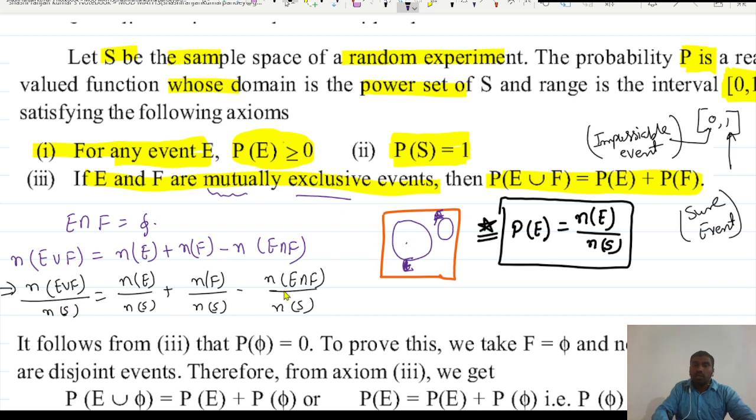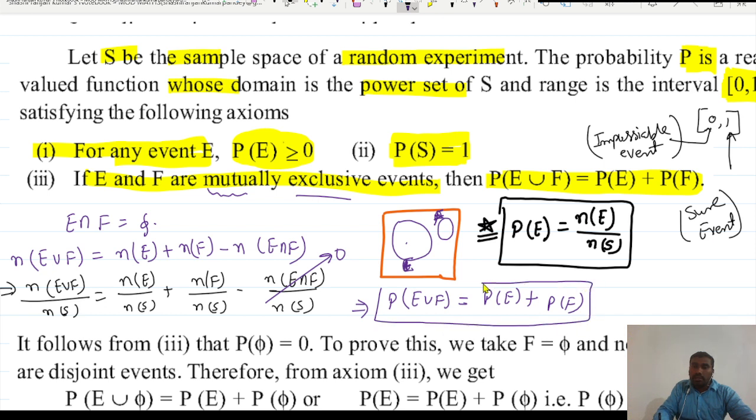Likewise here, this is going to be 0. So what are you getting? N(E union F) divided by Ns is nothing but the probability of this. So you can convert it in the form of P. The probability of E union F is equal to Ne upon Ns, which is the probability of event E, plus Nf upon Ns, which is the probability of event F. So that is the formula here. Also it is given that the probability of E union F is nothing but P(E) plus P(F). So this is the formula we will use, very important.